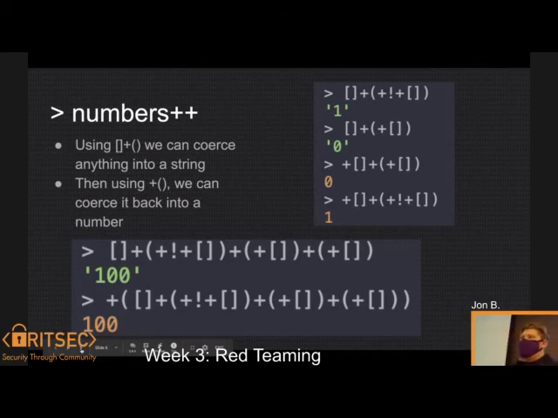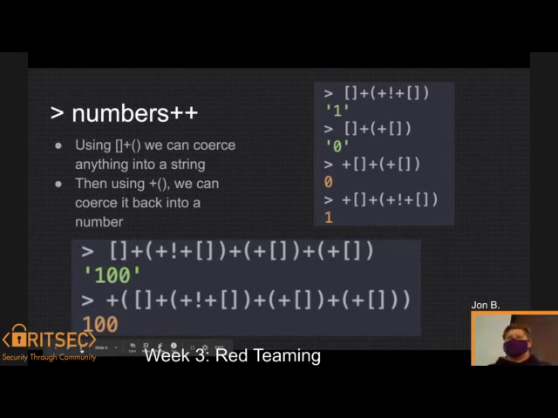So it's array plus parentheses, whatever you want. And now you can express 100 in like 10, 15 characters instead of probably like 300. And to get it back from that string, like we did before, plus and encapsulate it in those parentheses. So now we've got really weird ways of expressing numbers.